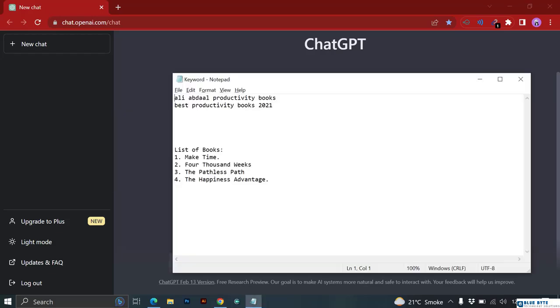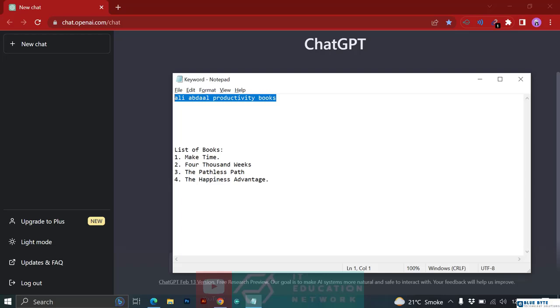In the previous video what we did is we collected two keywords which were Ali Abdaal productivity books and productivity books 2021. So these were the two keywords that were low competition keywords. Now there is a flaw in the second keyword, because although best productivity books 2021 may be a low competition keyword, it's 2023 now and no one is searching for 2021, so this got rejected as well. So we have this keyword, Ali Abdaal productivity books. So we got our keyword.